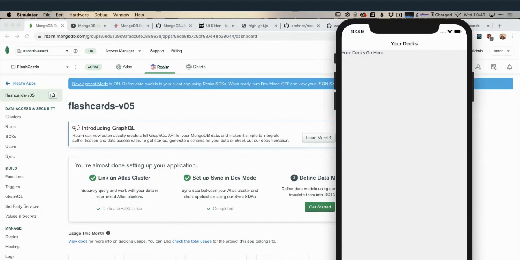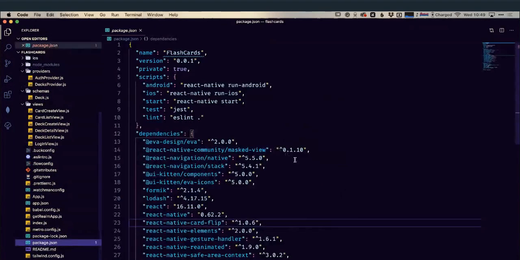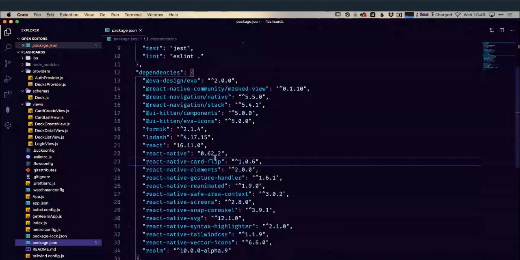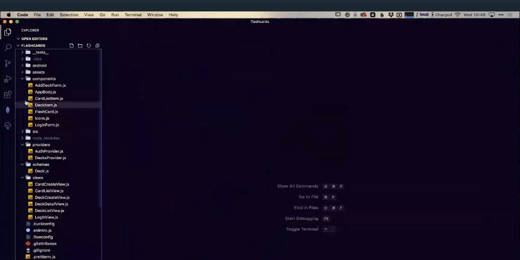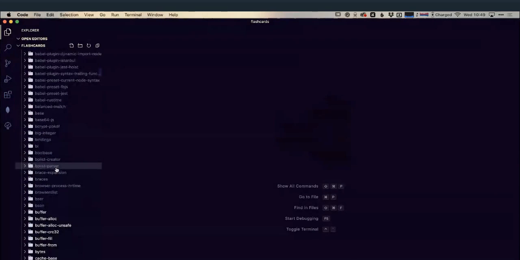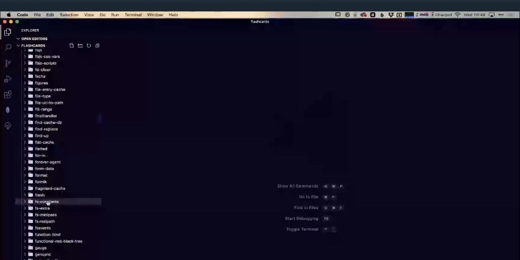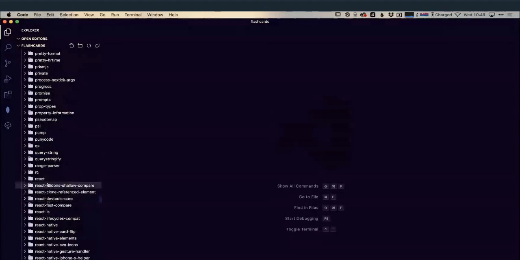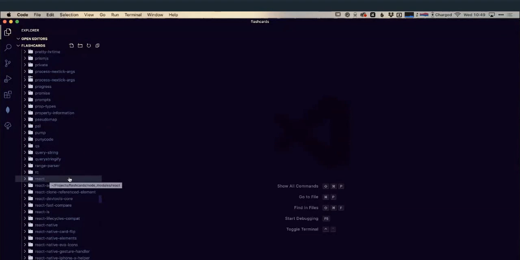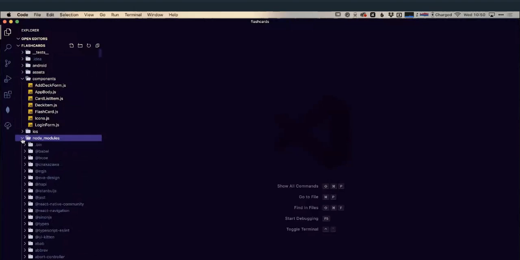Now, let's have a look at our code here. I've already run through and installed all of my node modules. Here we go. So I've got my package JSON here, and I've installed all these modules, so you don't have to sit and watch me go through the installation. They're all in there. We can see here my node modules, things like Realm and React will be already installed. Like any other node modules folder, it is huge, so they'll be down here somewhere. Just keep scrolling. Yeah, so React's already installed there, Realm's installed. So all of those packages are installed for me. We don't need to sit and watch me do an npm install.